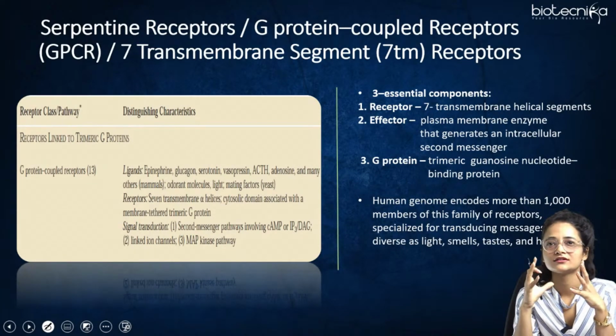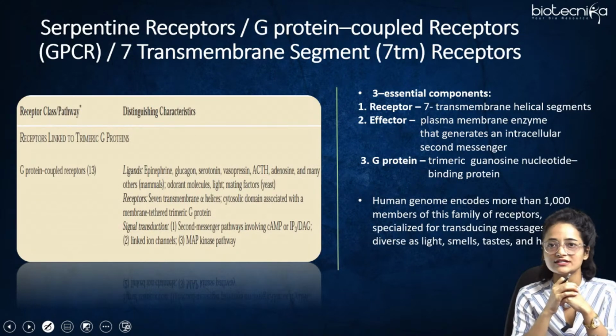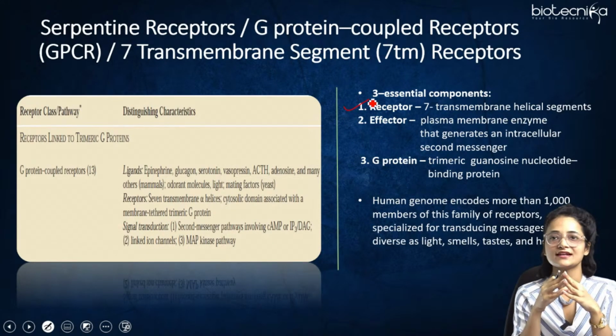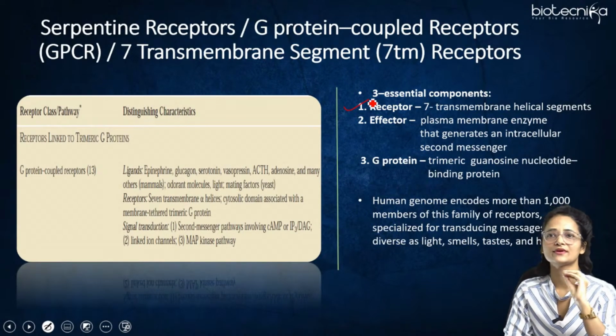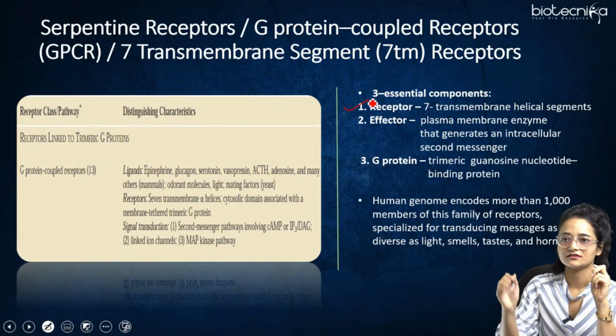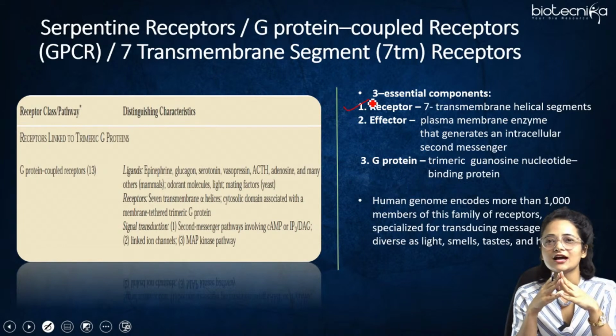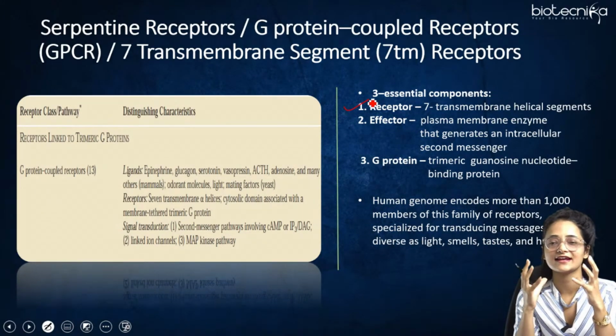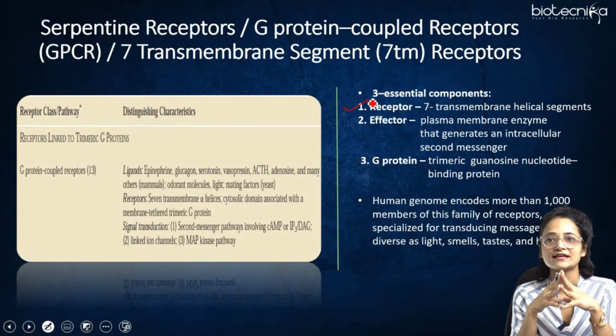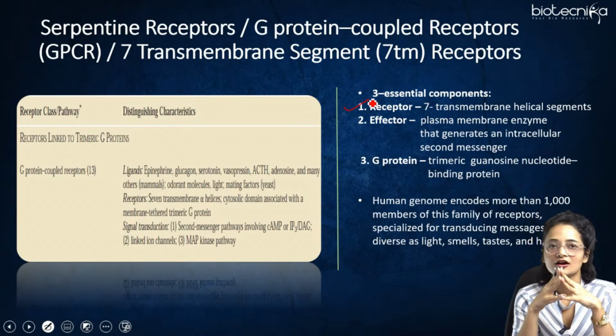Coming to the 3 essential components of GPCR. First is the receptor. The receptor is present extracellularly, outside the plasma membrane. It has 7 transmembrane helical segments, so 7 times it crosses the plasma membrane, right? Then comes the effector, another component of GPCR, which is present in the plasma membrane. It is an enzyme that generates an intracellular secondary messenger. In case of GPCR, you will come across multiple secondary messengers. The predominant one is cyclic AMP, the cAMP that we call.